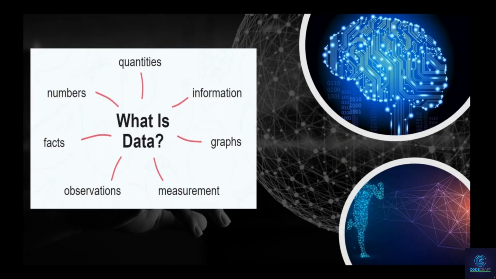Another thing that is very important to understand with data is that it has to fit four big things. First of all, it has to be able to be collected and stored. So basically, all types of data need to be collected and stored. If it can't be collected and stored, it's not really data. Second thing, it has to be measured. So the data that you collected, you should be able to measure it, numerically or with any type of measurement. Third, you should be able to analyze this data. Once again, if we're talking about our steps, this can be considered as raw data. So this is really raw data.